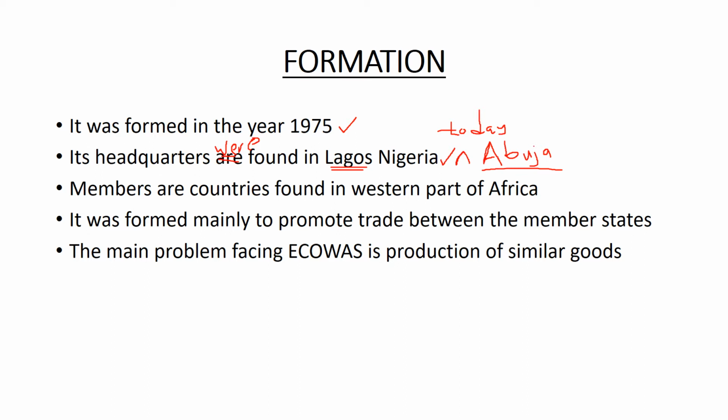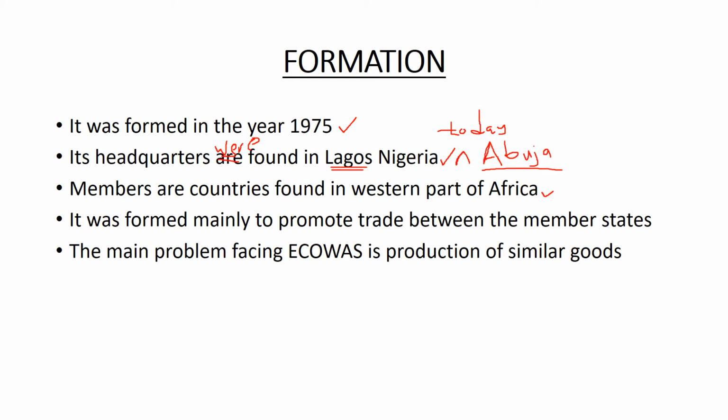So if someone asks you, where are the headquarters of ECOWAS? The headquarters of ECOWAS are in Abuja. And if someone asks you, where were the headquarters of ECOWAS during its formation? The headquarters of ECOWAS during its formation were located in Lagos, Nigeria. Move forward. We go to point 3.